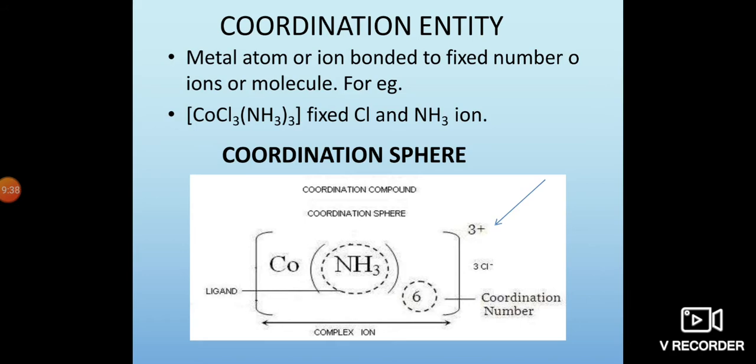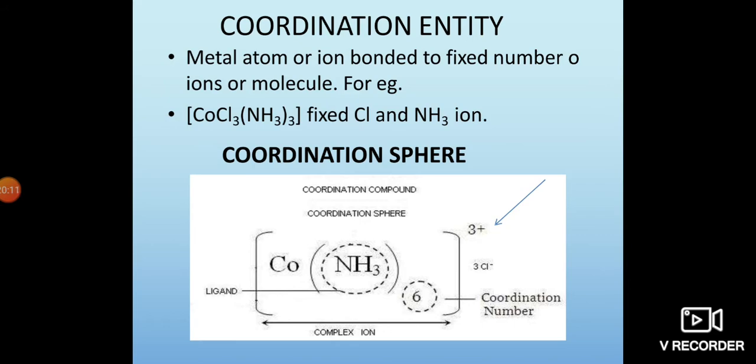So in that complex, the complex ion is there, the ligand is there, and the coordination number is there, and the oxidation state may be written on the top of the coordination sphere. Here we know ammonia is the ligand, which donates electrons. The nitrogen has one lone pair of electrons. It donates the electron pair to the cobalt ion.